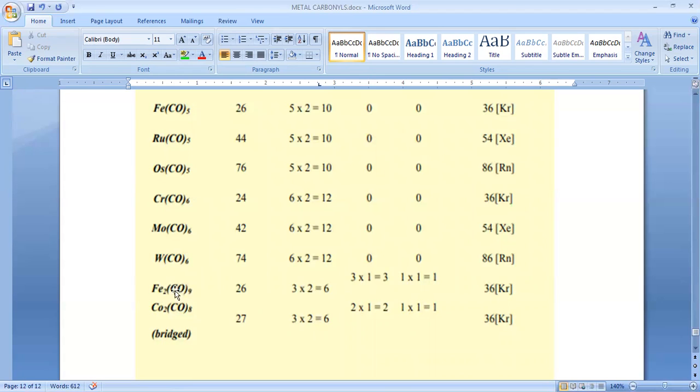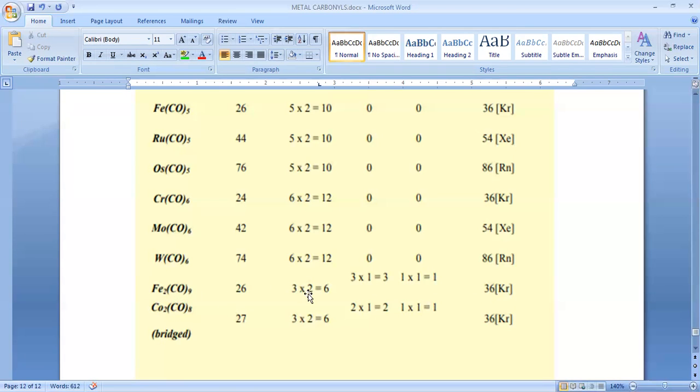So by calculating the EAN of di or polynuclear complexes, you are supposed to take half of this formula. In the previous case we took 26 plus 2 as the number of electrons, but here he considers only one iron atom. Next, how many terminal bonds do we have?